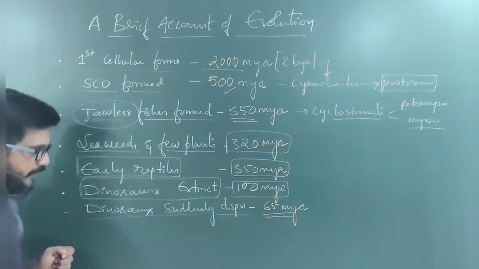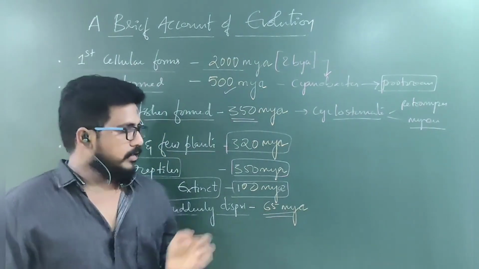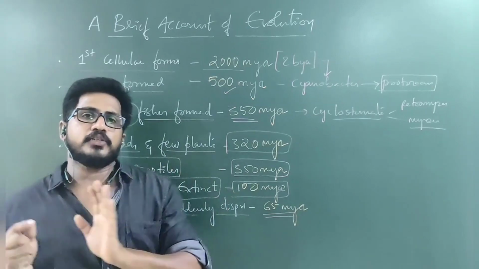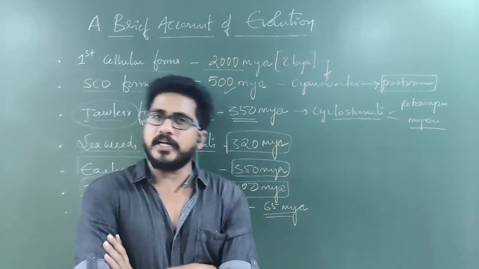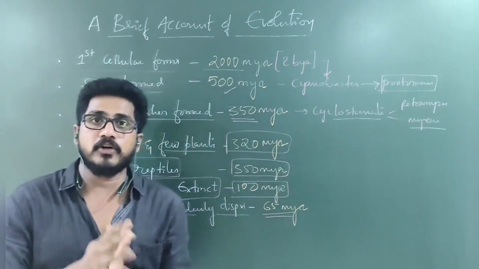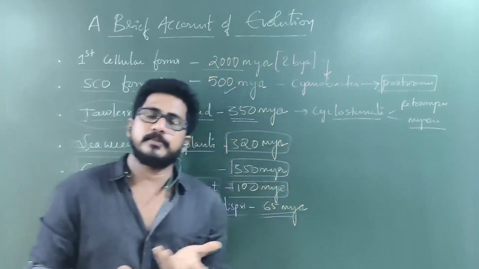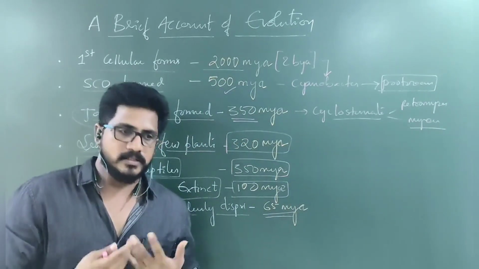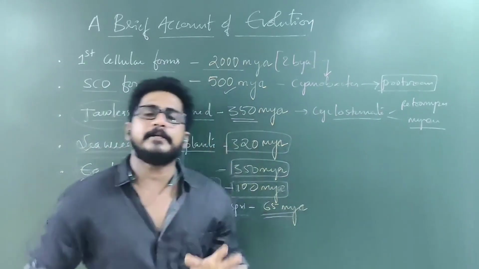Now, if we discuss some part of plant evolution, simultaneously the plants are also from the algae. Algae lives in the water. Out of the water, plants tried as amphibians. There are bryophytes. The bryophytes are also called amphibious plants. Later, some seeded plants were there. There are the gymnosperms and angiosperms. Both gymnosperms and angiosperms are seeded.